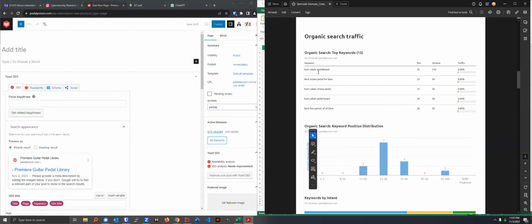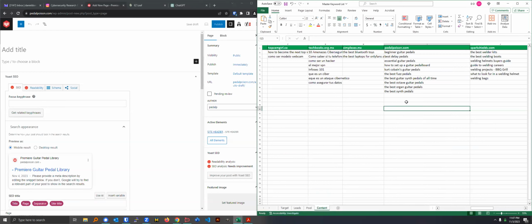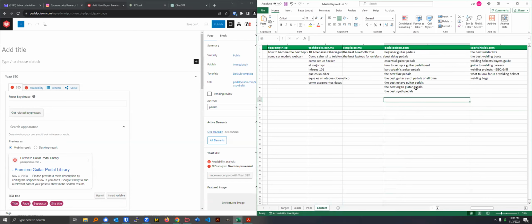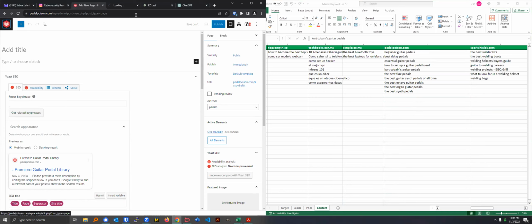Yes. Okay, so since the Kurt Cobain pedal board is not being ranked for, we need to focus on a piece of content that will target this keyword, but it will also supplement this piece of content, okay? So to give you a better example,